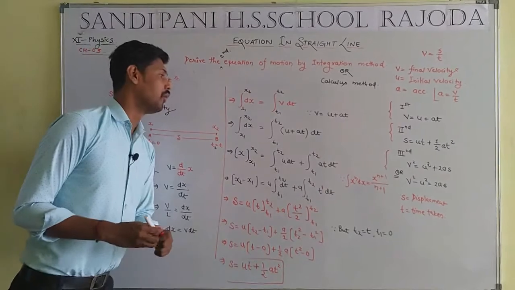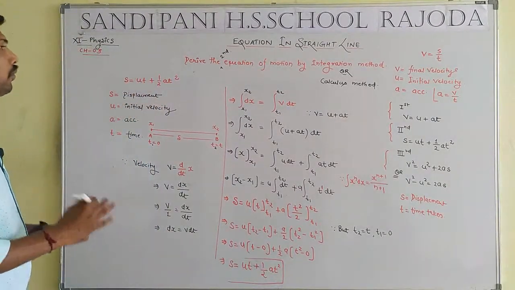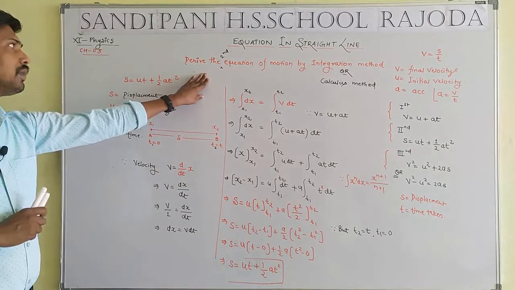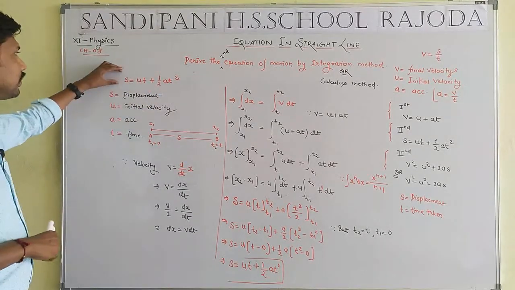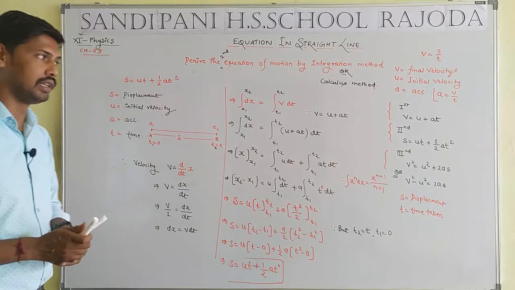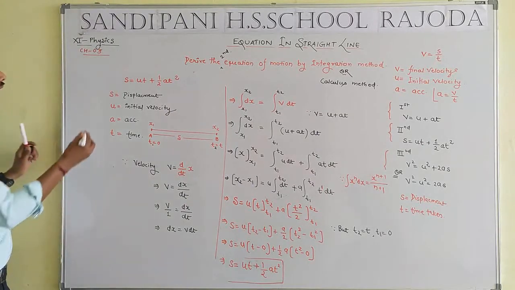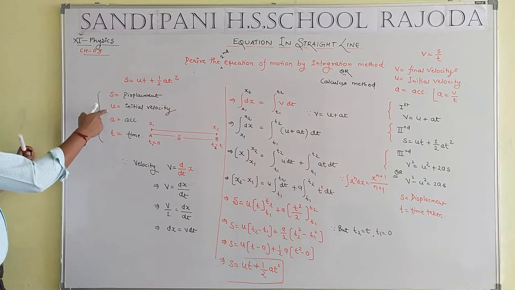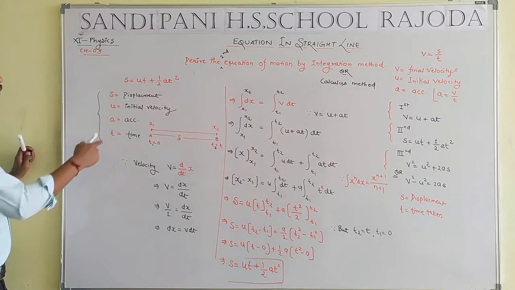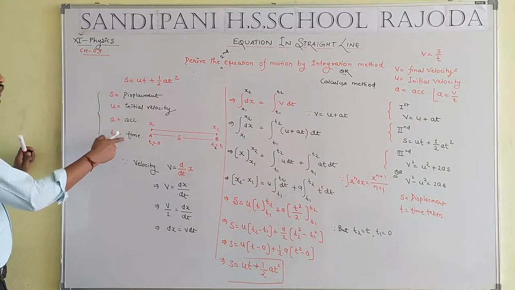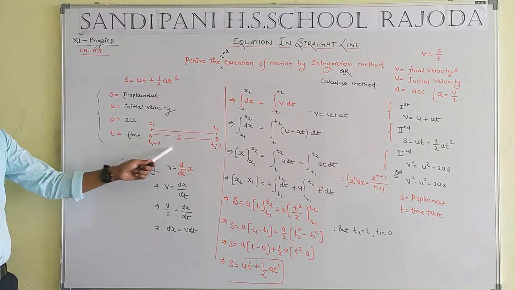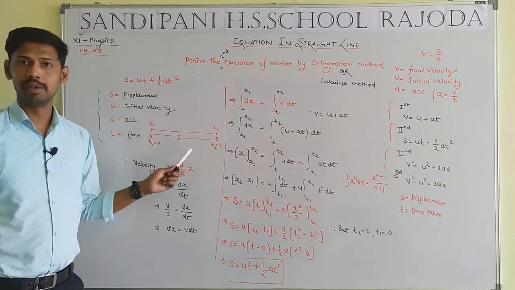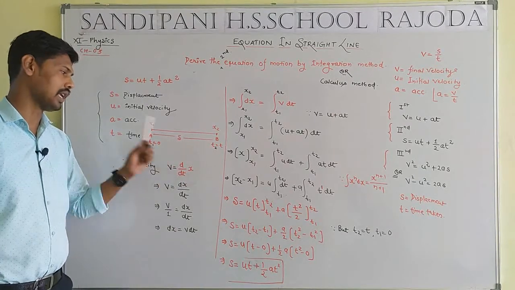Student, one more time we have to prove the second equation of motion. What is the message from the second equation of motion? s equal to ut plus half at square. What is the meaning of s? s means displacement, u means initial velocity, a means acceleration, and t means time. A simple diagram: two points A and B, and the distance between A and B will be equal to capital S.